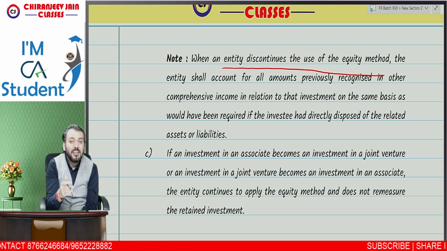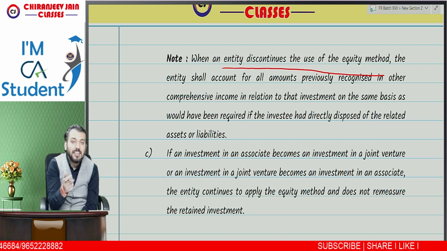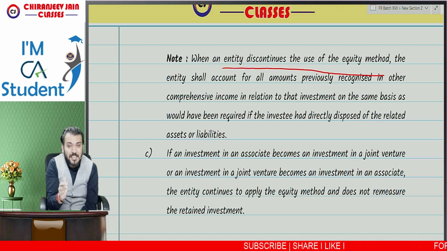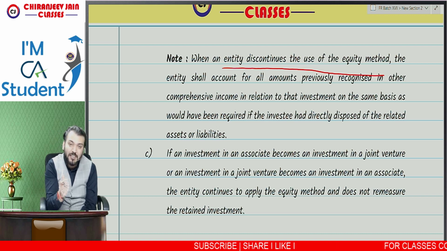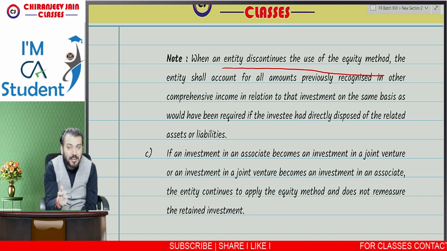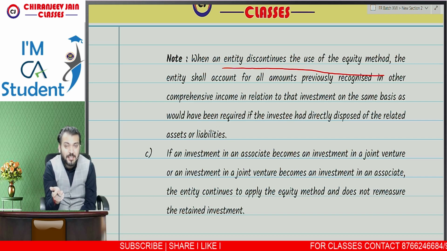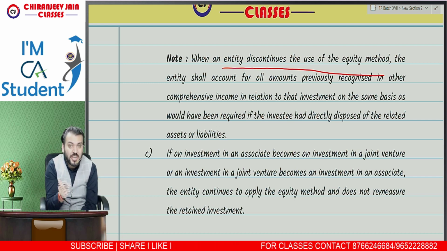It might happen on partial or full disposal of investment, equity method needs to be discontinued. Means if there is a partial disposal of investment, whatever retained investment is considered to be another financial asset as per Ind AS 109, then we need to discontinue the equity method on that particular day. So on discontinuation of equity method, what needs to be done for the amounts which are previously recognized in OCI? That is the doubt.